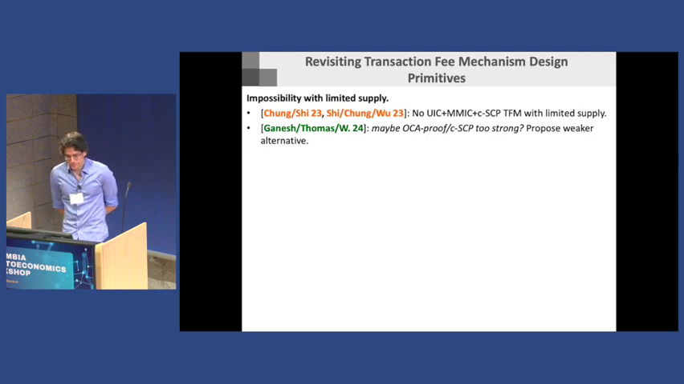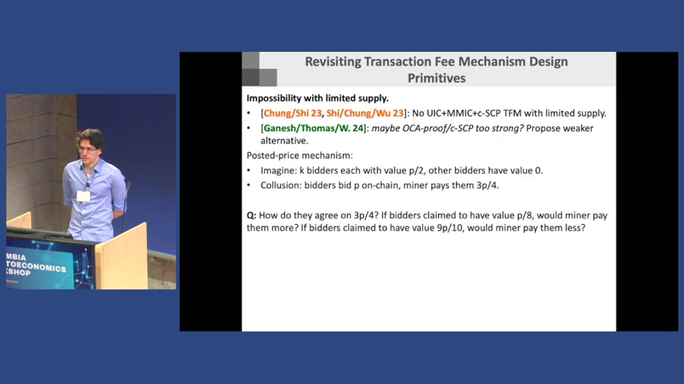OK, and then the last new perspective I want to share is on collusion resistance. So let's revisit the posted price mechanism. There's a posted price of P, set by the protocol, and everyone who's included pays P. The miner gets all of that. And we said the problem was that they might be able to collude, and the bidders would bid P on chain, and the miner would pay them back 3P over 4.